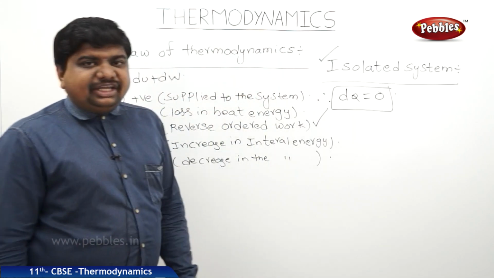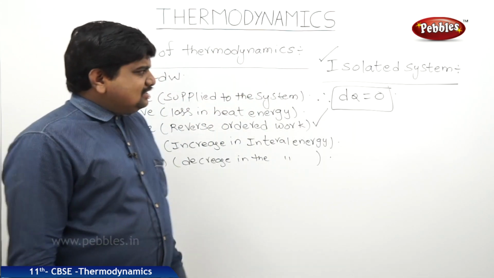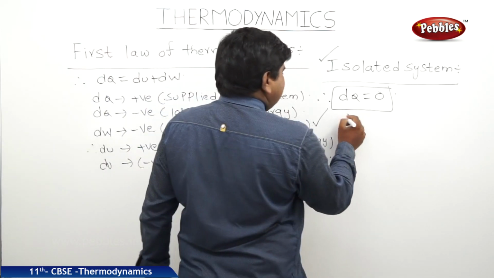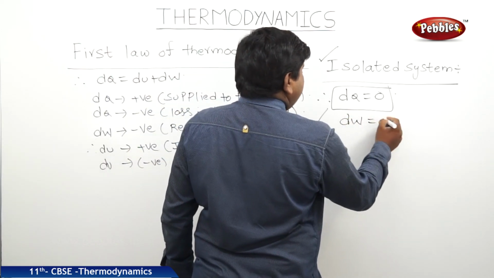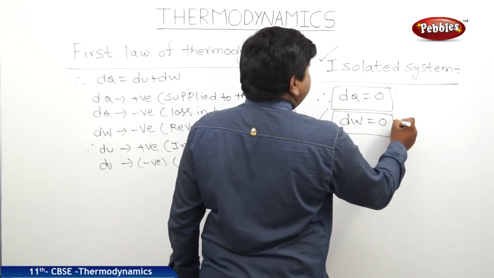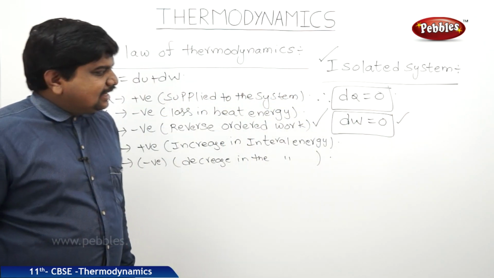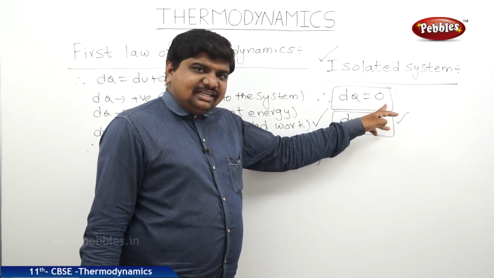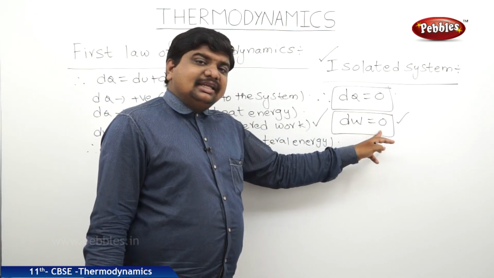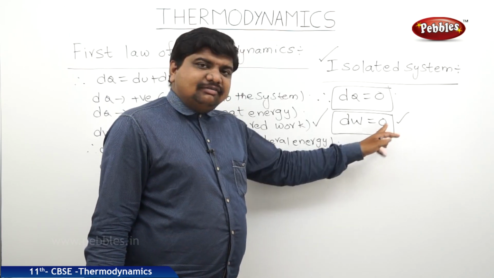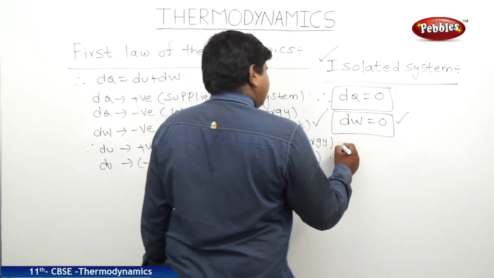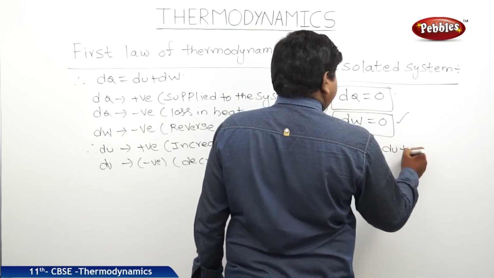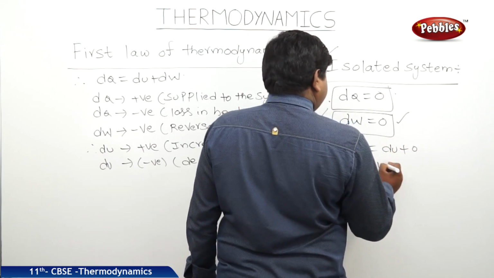That's why dq will become 0. Once the heat energy supplied to the system is 0, automatically the work done will be 0, because from Joule's law of heating, the work done is directly proportional to the heat energy supplied. If the change in the heat energy is 0, automatically the change in the work done will be 0. Therefore, we can say 0 is equal to du plus 0. So, the answer will become du.